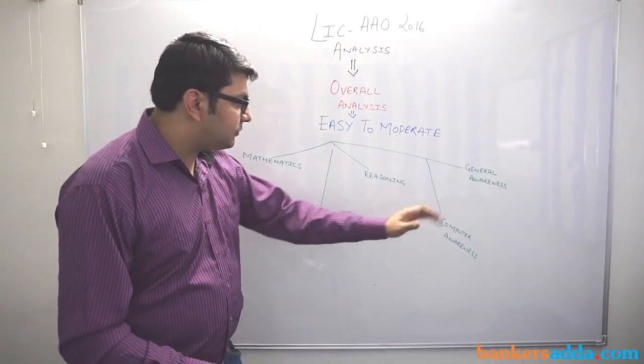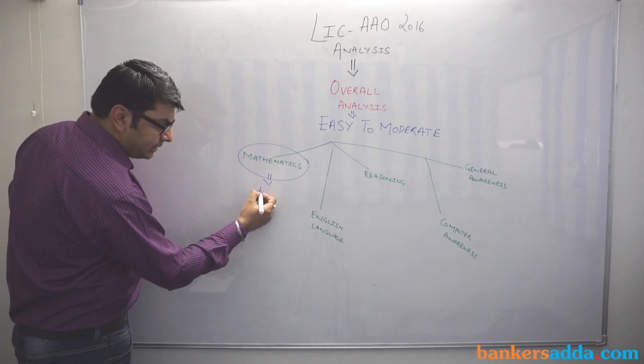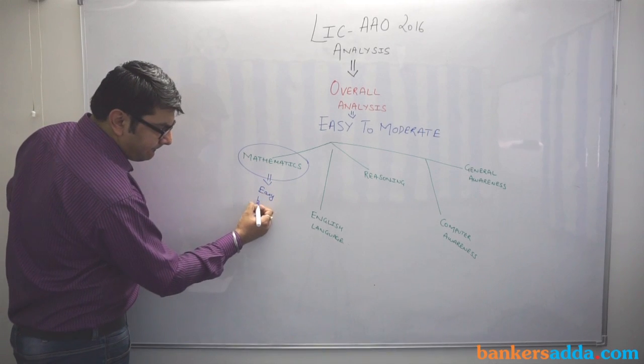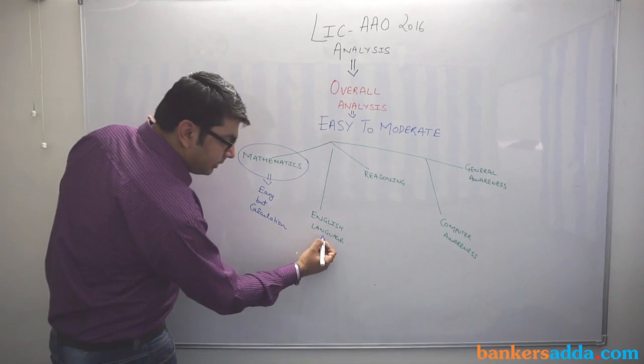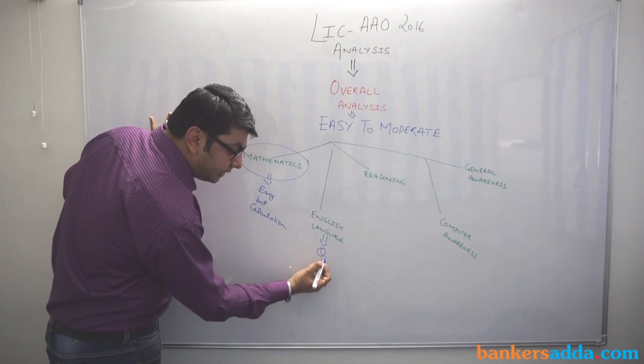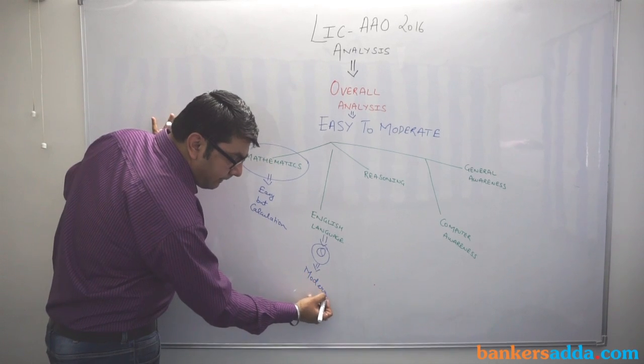If we talk about the section-wise analysis, the mathematics was easy and not calculative. English language was qualifying in nature but of moderate level.